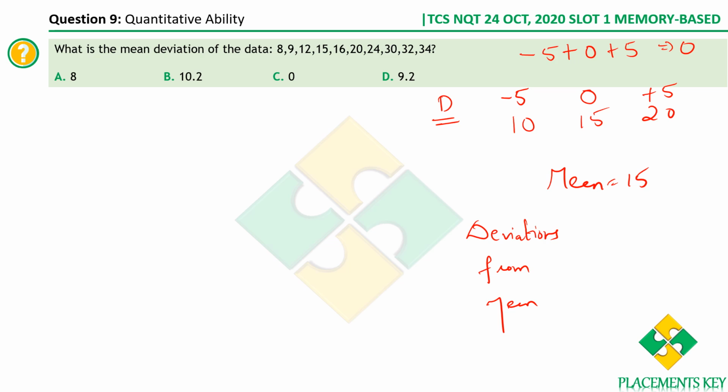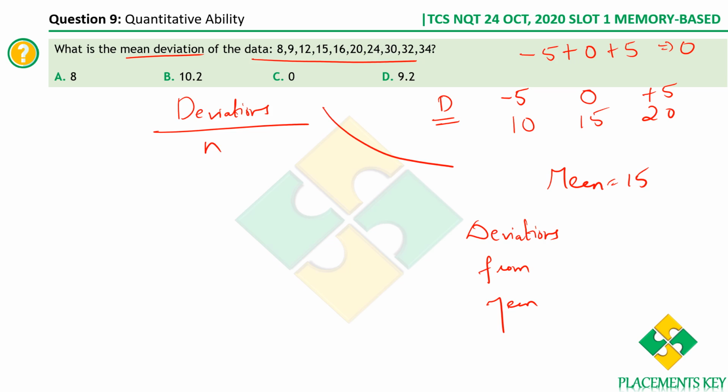If you carefully observe the question, the students might get confused. What is the mean deviation of the data? So what is mean deviation? It is the deviation from mean that we are supposed to find, divided by the number of observations. So what shall we do? We should first find the deviations from mean, and since it's mean deviation, we'll have to divide by n, the number of observations.